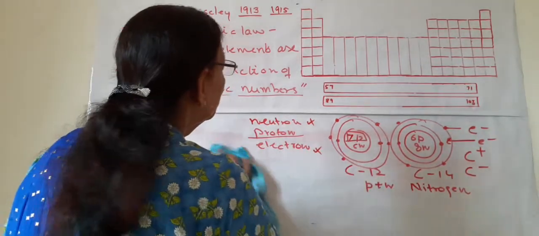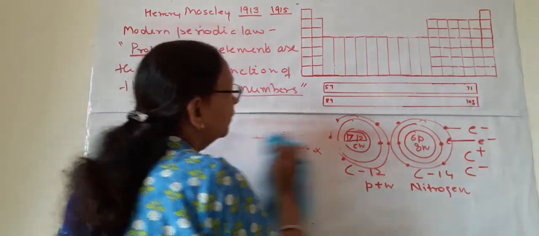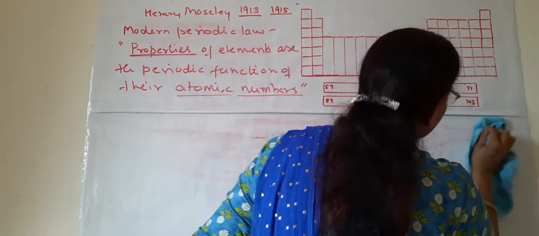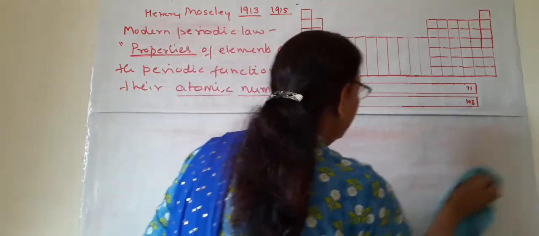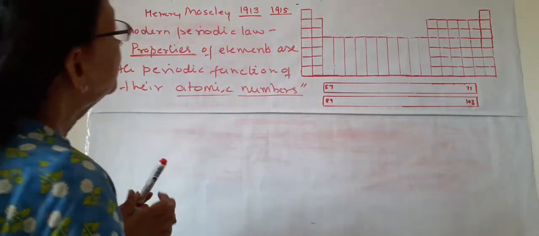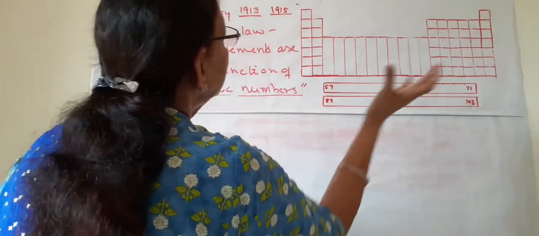I think you have followed what I tried to explain: atomic number is the fundamental property of an element and not the atomic mass. So this is one thing we wanted to discuss, and the other thing, now coming to this table.